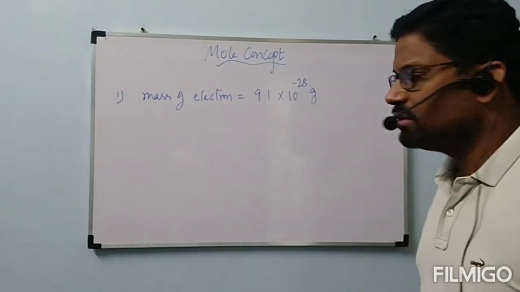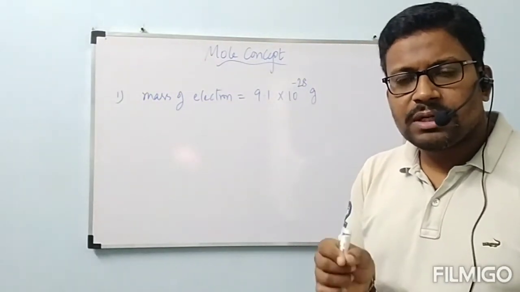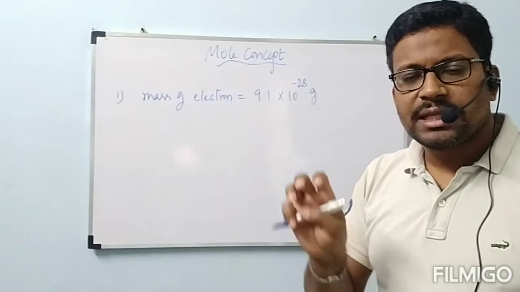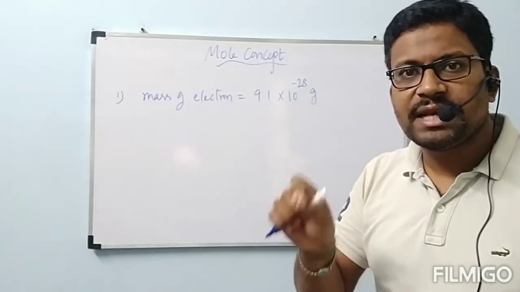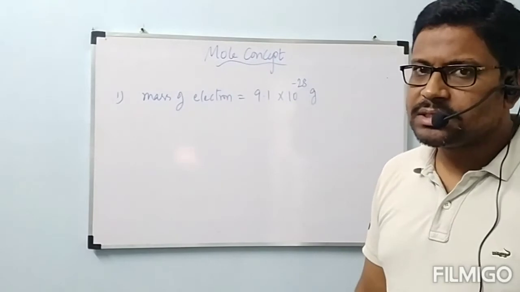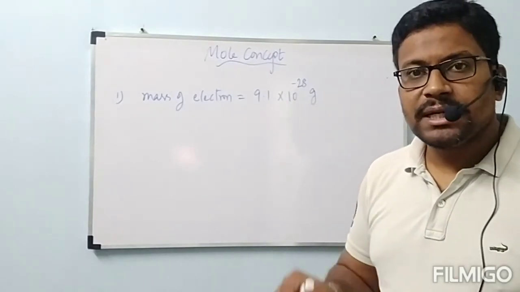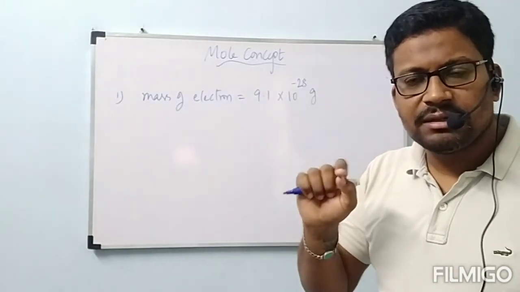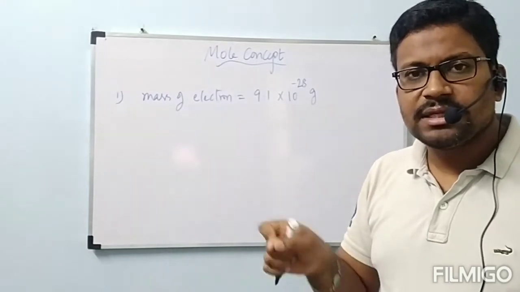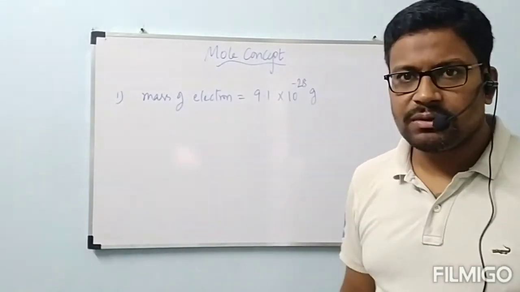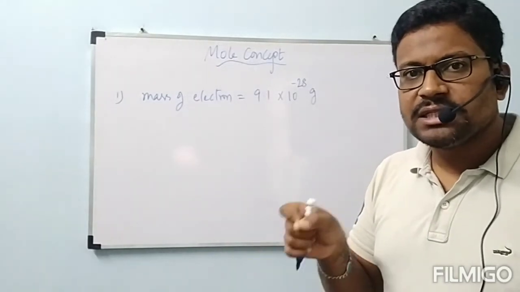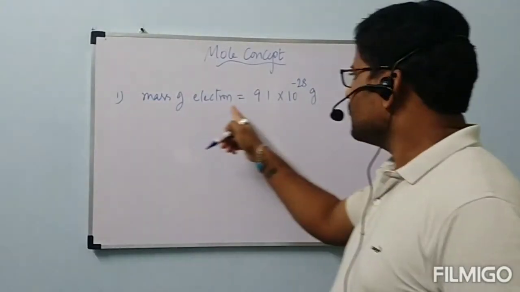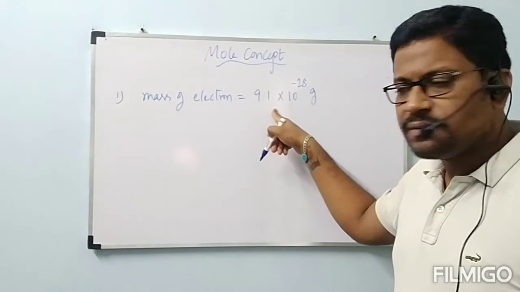Sir, why this mass of electron? Electrons, protons and neutrons are the three important particles present in an atom. Actually, we think that the atom is the smallest particle, but the atom again contains small particles like electron, proton and neutron. Now I will give their masses and the charge present on those particles. First one, mass of electron is equal to 9.1 into 10 power minus 28 grams.